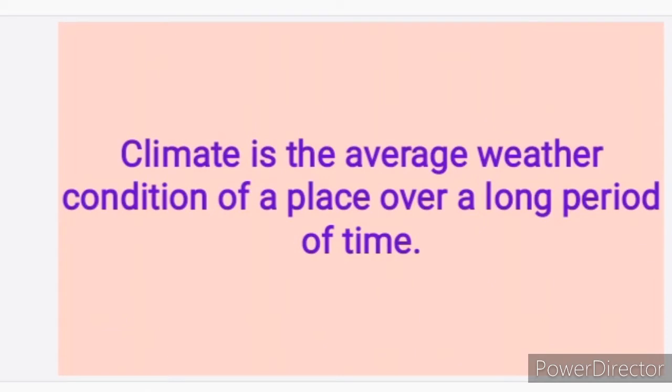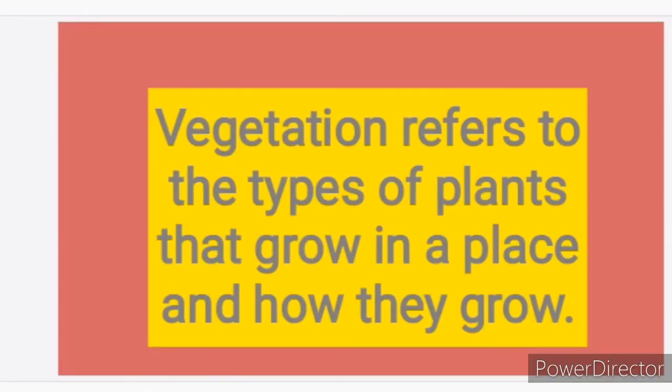Now let's get started. What is the meaning of climate? Climate is the average weather condition of a place over a long period of time. Vegetation refers to the types of plants that grow in a place and how they grow. Okay, that is what vegetation is.